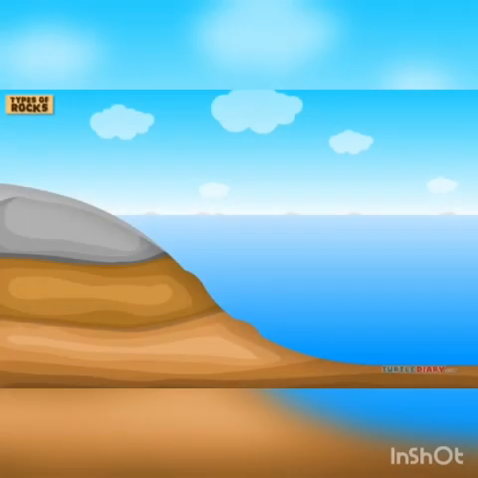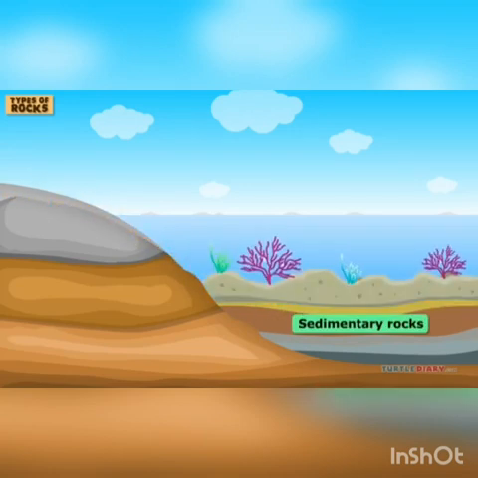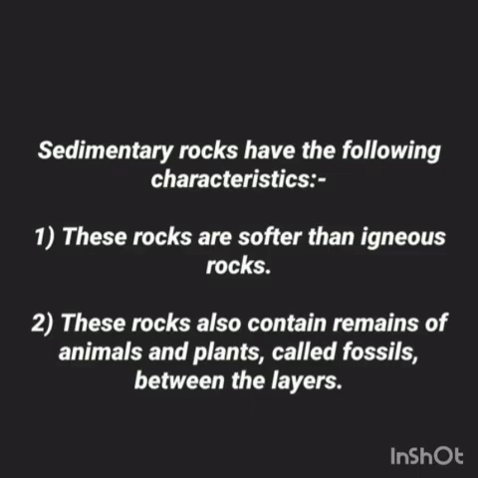They are collected together under the lakes and oceans and then get pressed together over time, because these rocks take thousands of years to form. Thus, the rocks that are formed in this way are called sedimentary rocks. Why sedimentary rocks? Because the parts that make them up are called sediments. Students, I hope that you like the video.